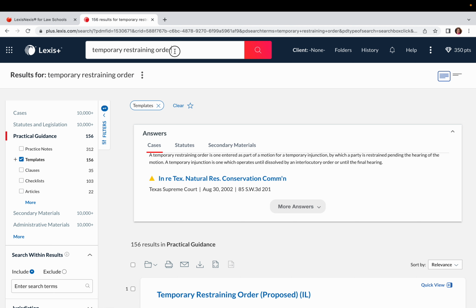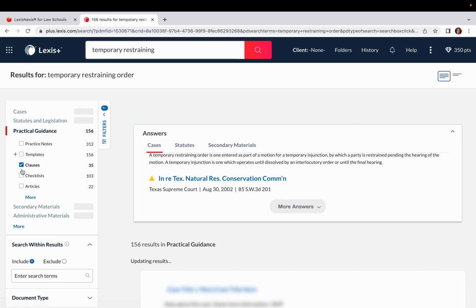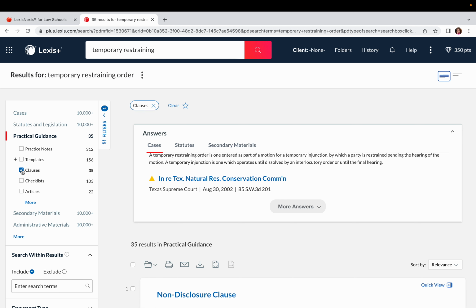Now, sometimes if I'm looking for something where I need just a clause, then I can type in the terms that I'm looking for a clause. If I need a clause that talks about temporary restraining and not an entire document, I've even got a clause database here. Or, of course, I can go into those templates and look to see how those particular clauses have been laid out that have my terms in them.